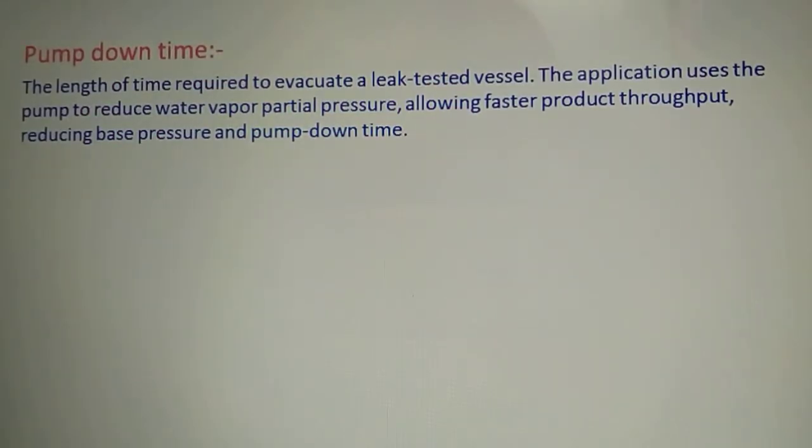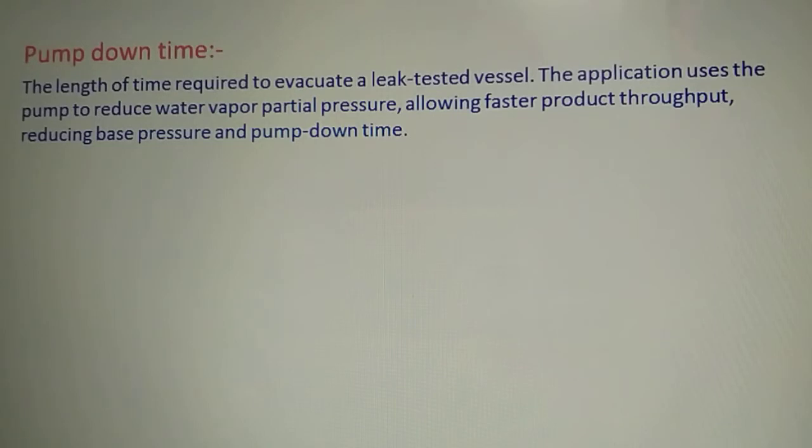Next one is the pump down time. What is meant by pump down time? It is the length of time required to evacuate the leak tested vessel. Suppose you have a vessel and this vessel has a leak. Pump down time is the time required to evacuate the leak tested vessel.